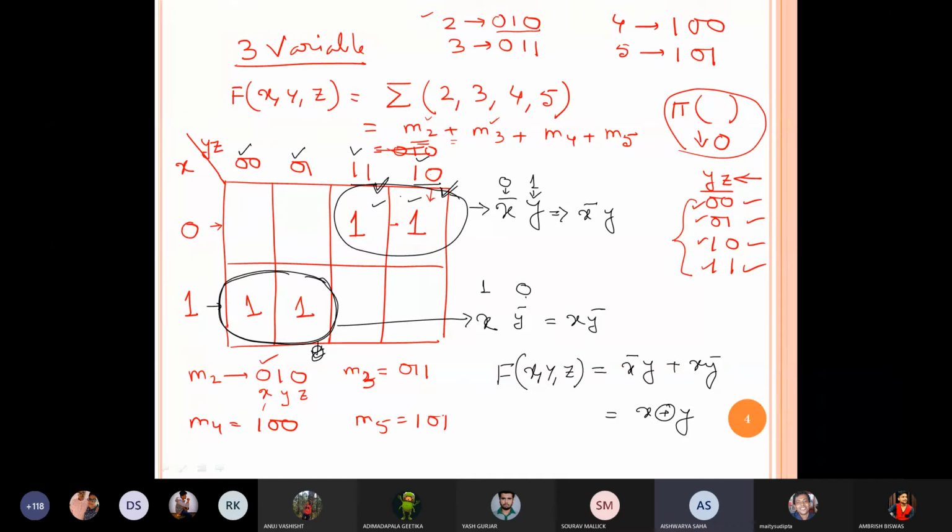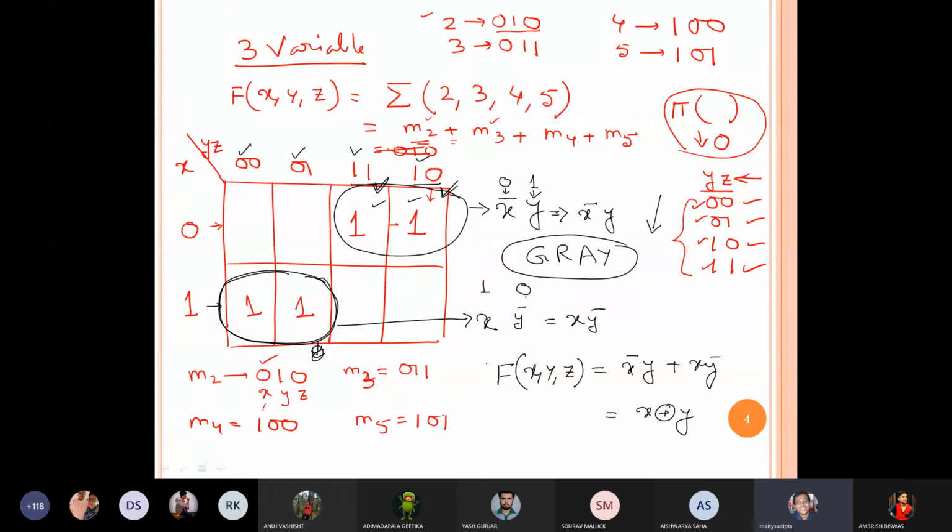But as per the binary order, we get 1 0 first. Yes, I told you a few minutes earlier that I will explain that thing in tomorrow's class. Don't worry, we didn't learn Gray code yet. Once we know Gray code, we can understand why we are writing it this way.